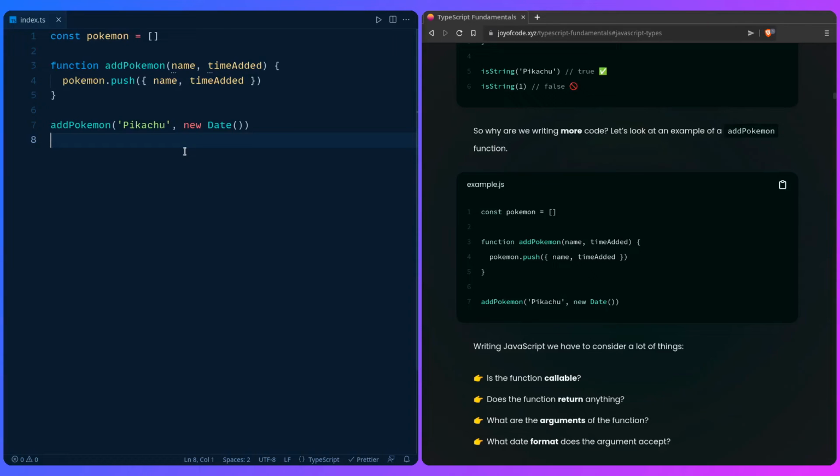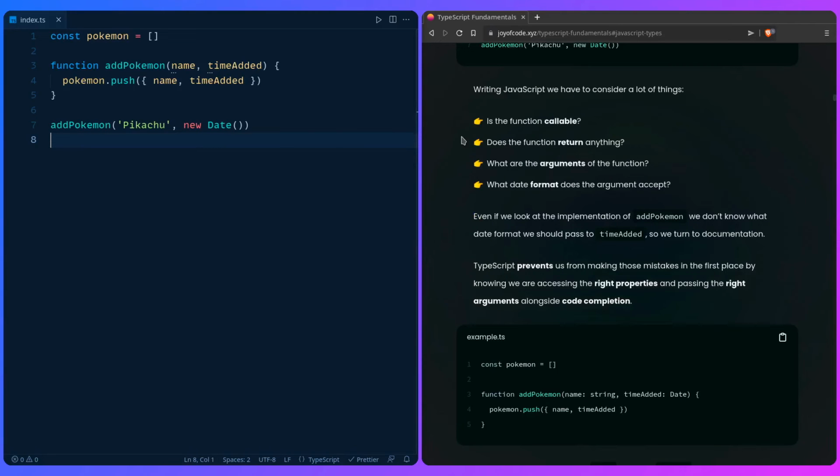We need to account for: is this function callable? Does the function return anything? What are the arguments of the function, and what date format does the argument accept? If we look at the implementation of addPokemon, we don't know what date format we should pass to timeAdded. As we've seen here, we just type addPokemon and we can say whatever. This is a name, but we don't really have any information here. It's timeAdded any, which means any type, and this really isn't useful. So you have to open the documentation and read it from there. But we can make this more useful thanks to TypeScript, because TypeScript can help us prevent those mistakes in the first place by knowing we are accessing the right properties and passing the right arguments, alongside getting great code completion.